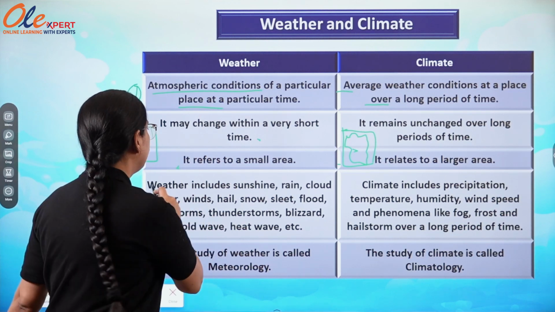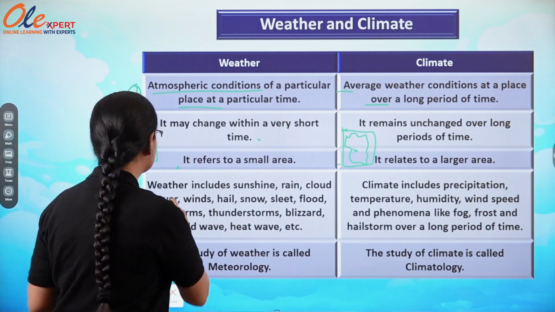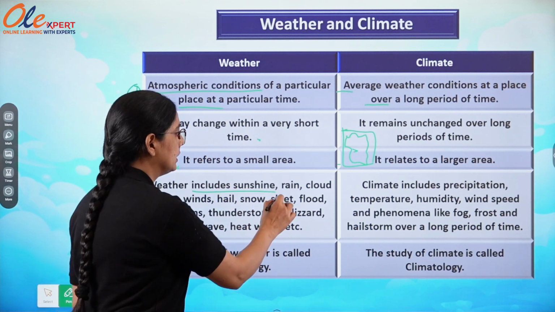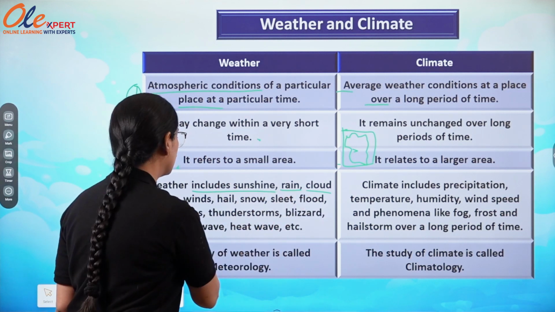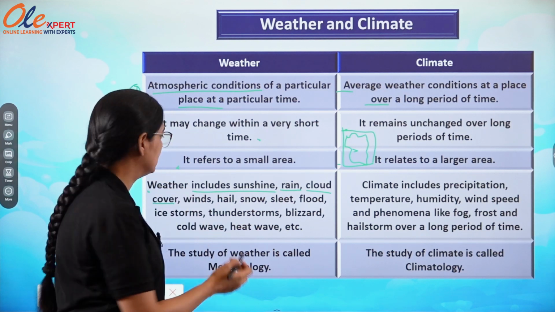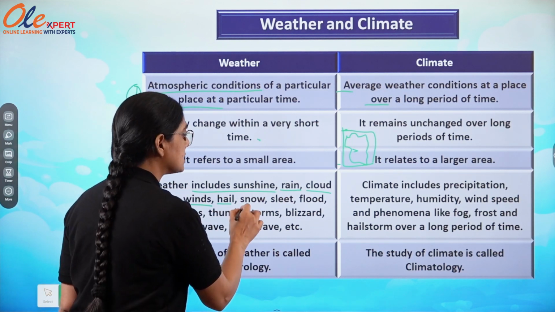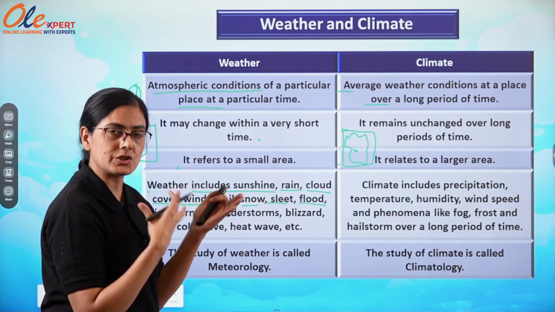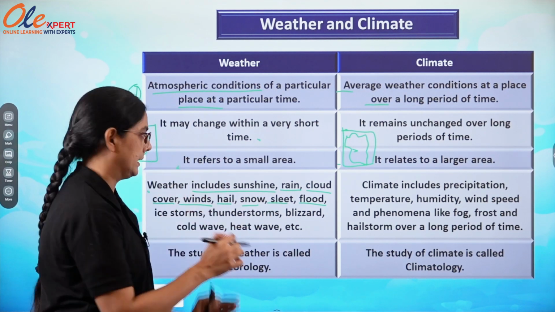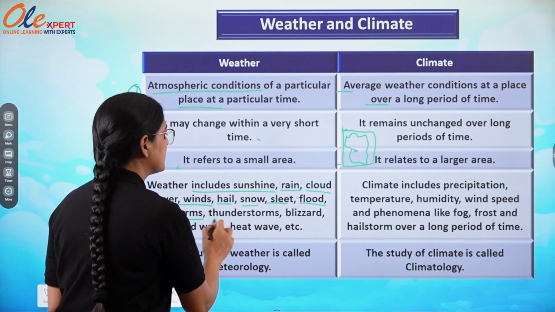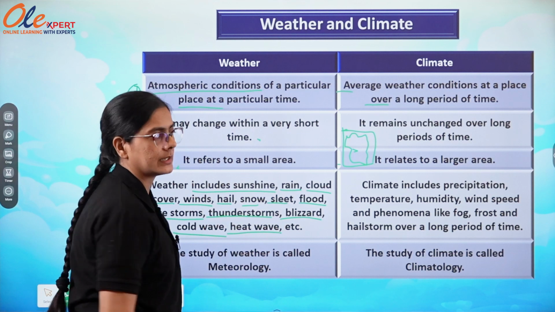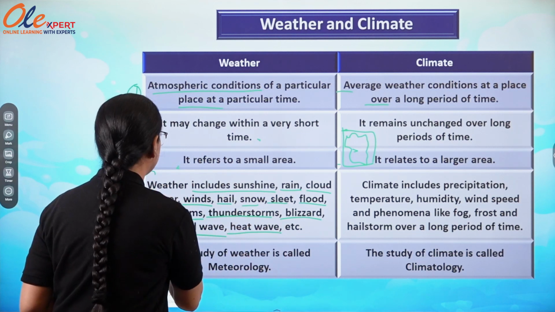Weather includes sunshine. These are the elements: sunshine, rain, cloud cover, how the cloud cover is, winds, hail, snow, sleet, whatever the reason is for the weather condition which is going to change at a particular place. Ice storms, thunderstorms, blizzards, cold wave, heat wave, etc. These are the elements of weather.